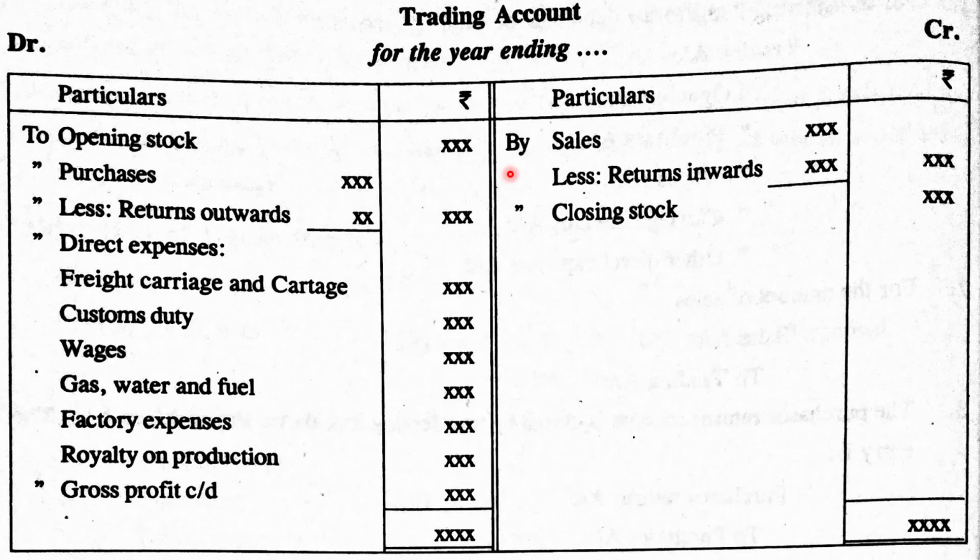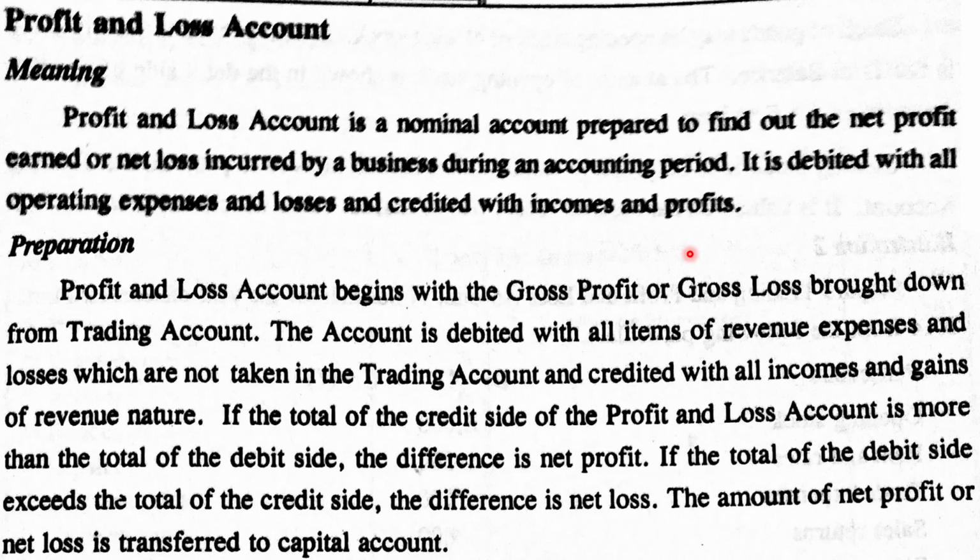This is a format of trading account. Opening stock, purchases and all direct expenses are debited. Direct expenses: freight, carriage, cartage, customs duty, etc. Then sales less returns and closing stock are credited. This is the format of trading account.